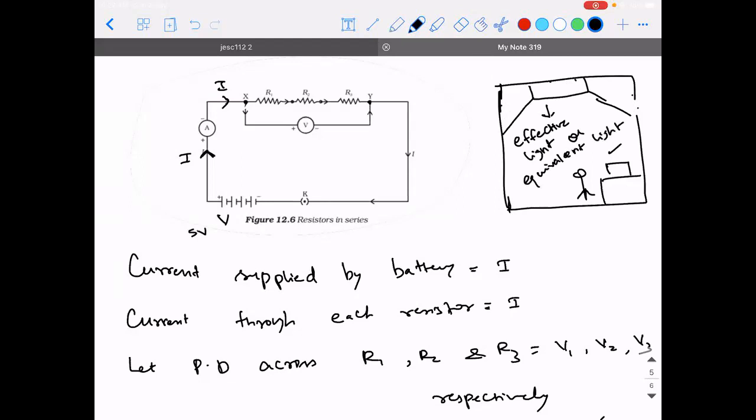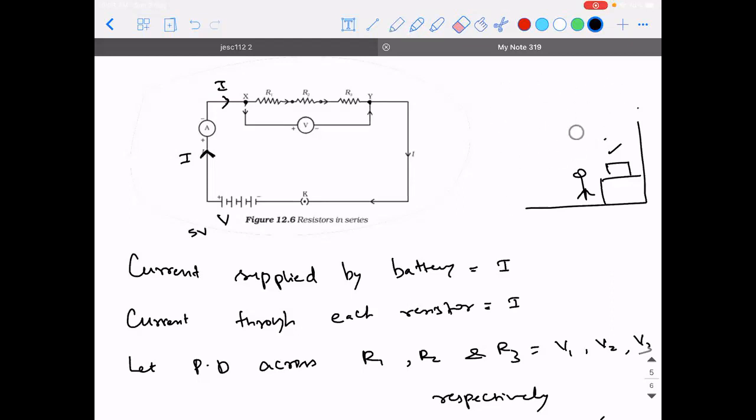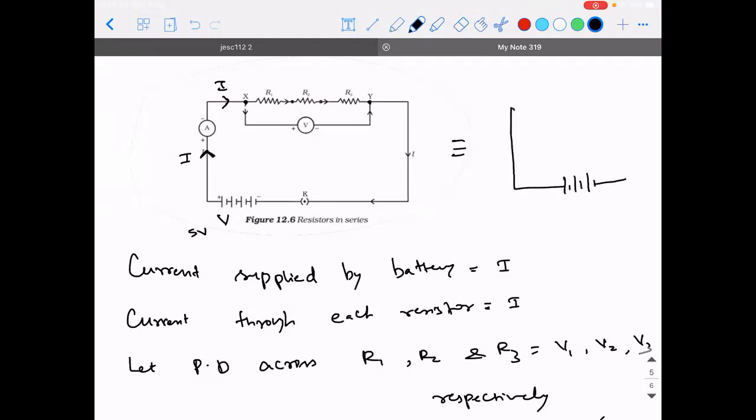Are you able to understand? In a similar context, imagine these resistors like light. In the same context, I will replace all these resistors with one particular resistor, which will do the same work done by this combination.